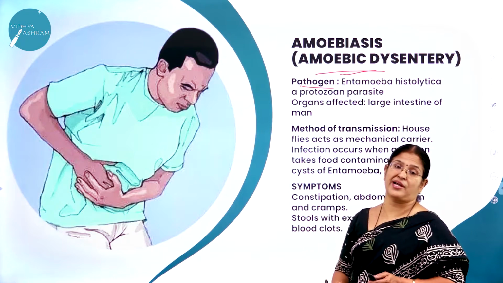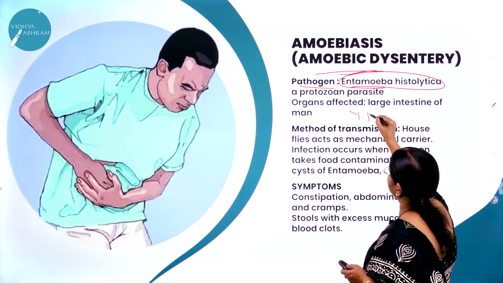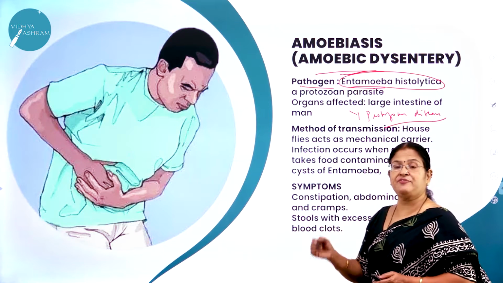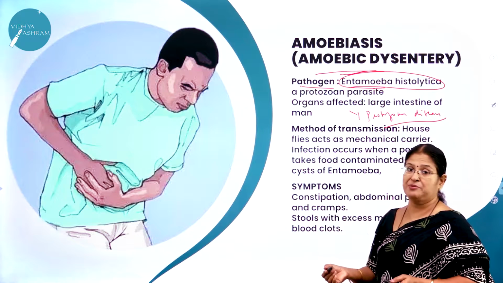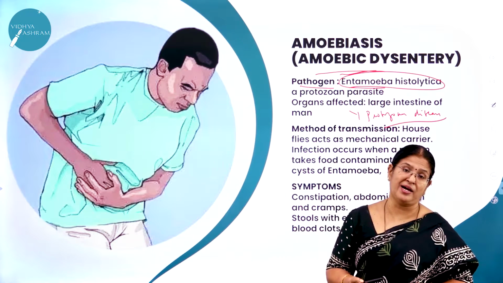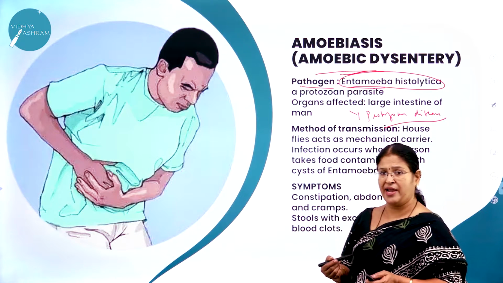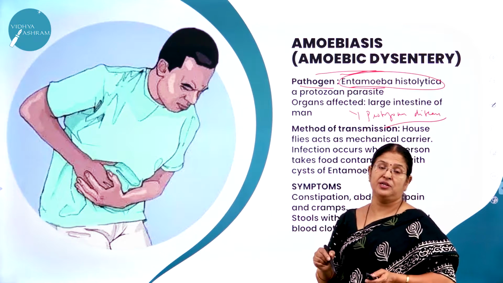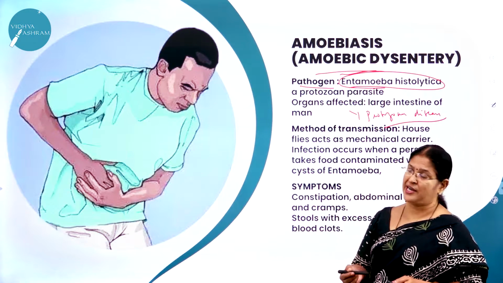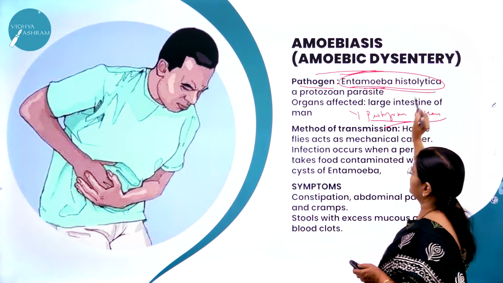What is the causative organism for amoebiasis? It is a protozoan called Entamoeba. Again, this is a protozoan disease. As I said, we classify the infectious diseases into different types based on the pathogen. What is pathogen? The disease causing organism, may it be bacteria, may it be virus, may it be fungi, helminth, that is the worm, etc. So based on the mode of infection or based on the causative organism or the pathogen, we classify the diseases into different types. Here amoebiasis is one such disease which is caused by a protozoan called Entamoeba histolytica.